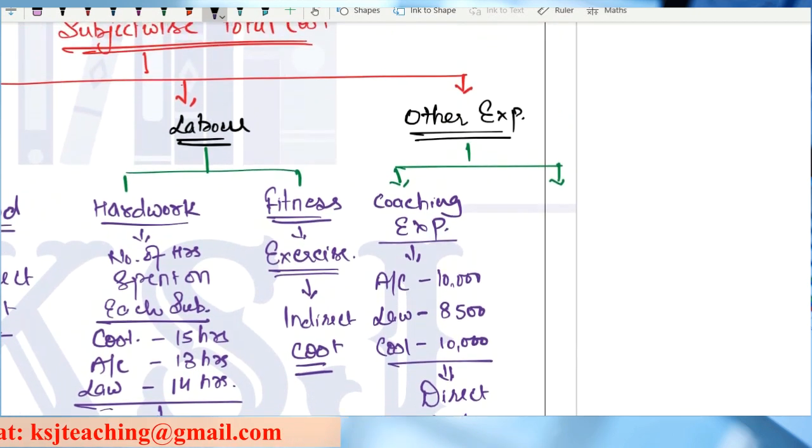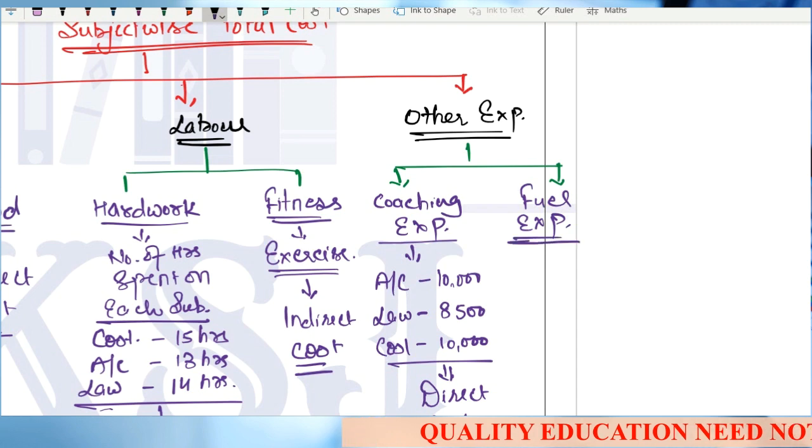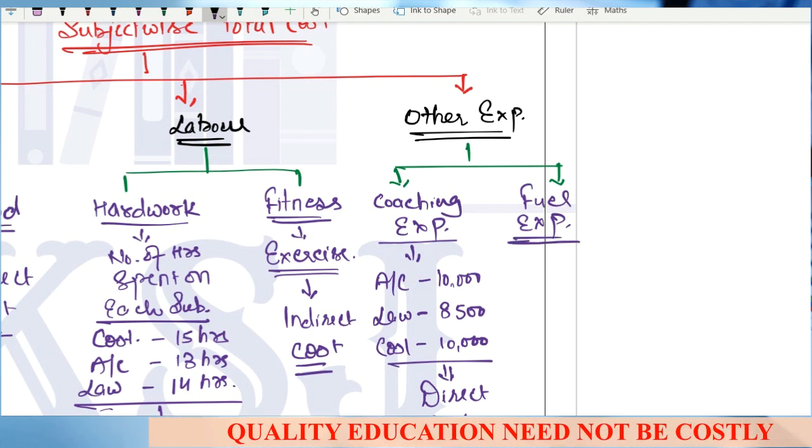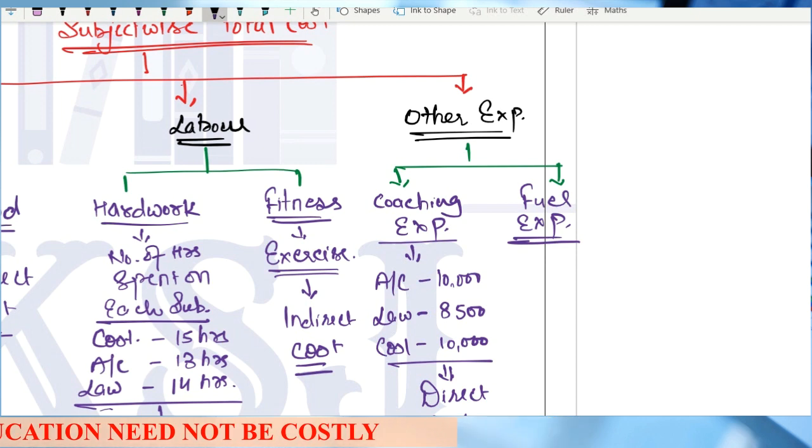Now, can there be other expenses relating to coaching? Sir, you are going to the coaching on your motorbike or your car, so there are going to be fuel expenses, isn't it? Until and unless your home is quite near to the coaching center, you will be going on some motorbike, on some car, right? On Activa or something.